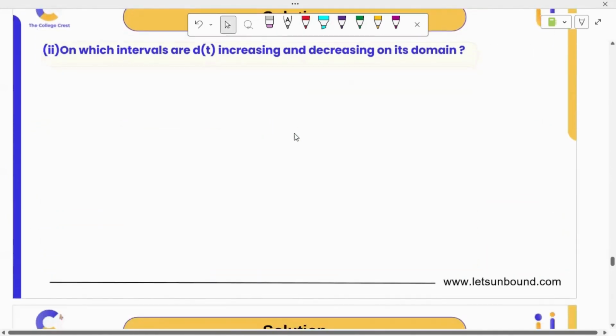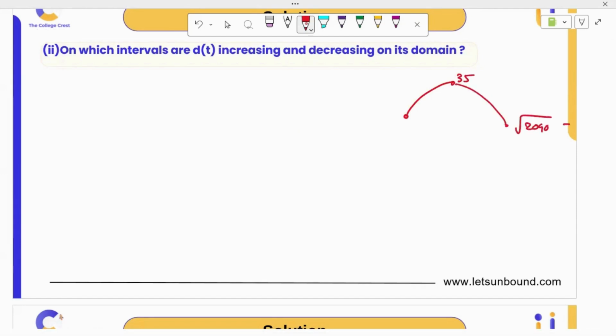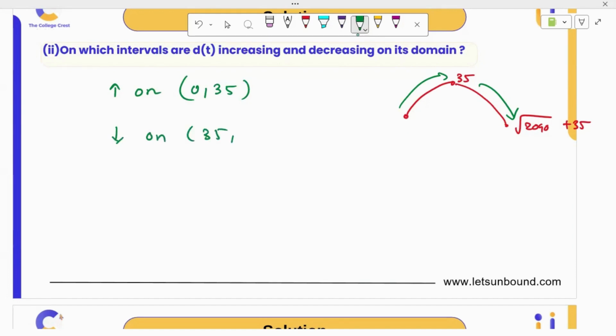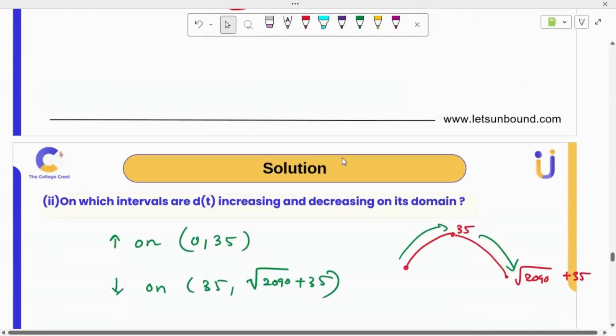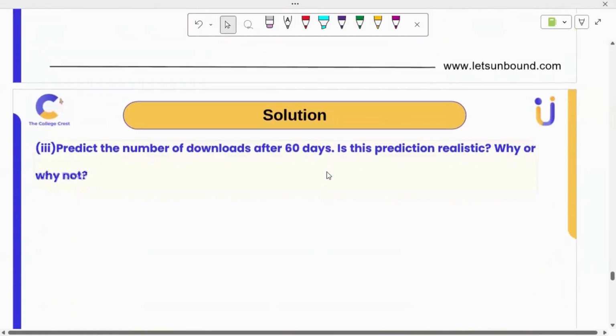Now, on which intervals is d of t increasing and decreasing on its domain? So 0 to 35 is up to the peak, then the restriction is that value, square root of 2090 plus 35. So it's increasing and then decreasing, a concave downward parabola. So it's increasing on 0 to 35 and decreasing on 35 to this value. That's it. This is how we need to check it, the same kind of thing we did for the original model.